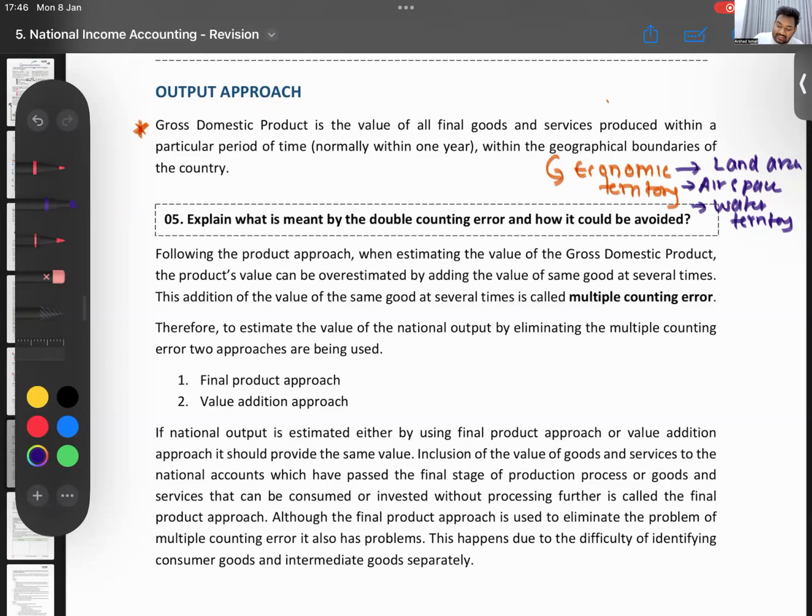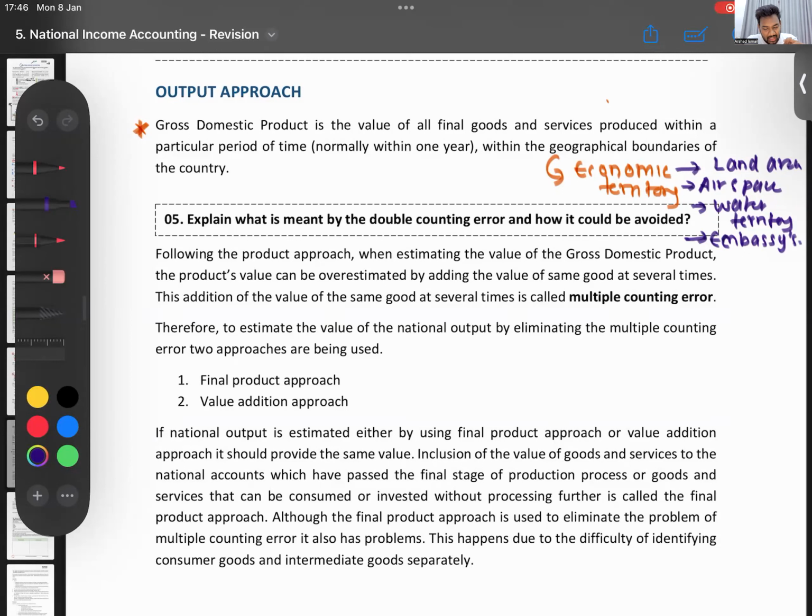And also, there are these things like embassies. So let's say Sri Lanka has an embassy in India. That also will belong to Sri Lanka's economic territory. I'll just note it as embassies for you all to have in mind. That's not the professional word, but just have that in mind. Very unlikely they'll ask you about economic territory, but in case they ask, have that in mind. So all the final goods and services produced inside this area will be a part of Sri Lanka's GDP.